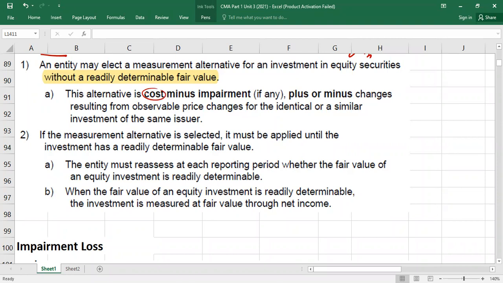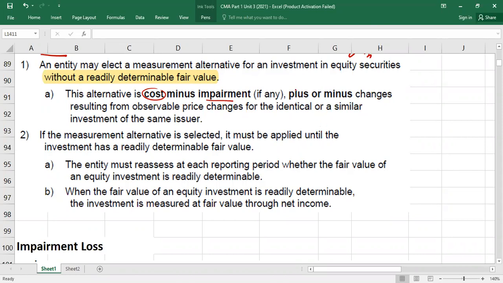Cost, you know, whenever you bought it, what money you paid at that time. Maybe you paid $100 that time. So that will become your cost. Plus minus what? Impairment. Impairment is what? Decrease in the value. Again, because stock prices are not readily available, so it will be complicated to determine.